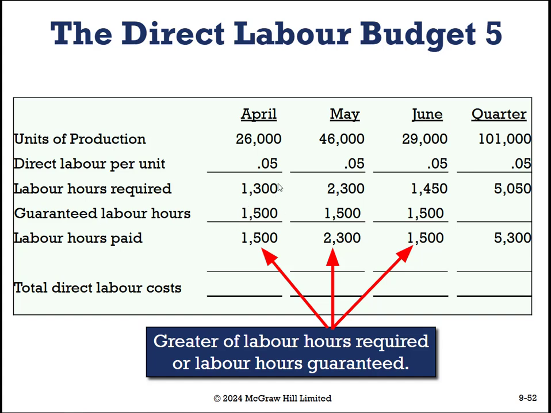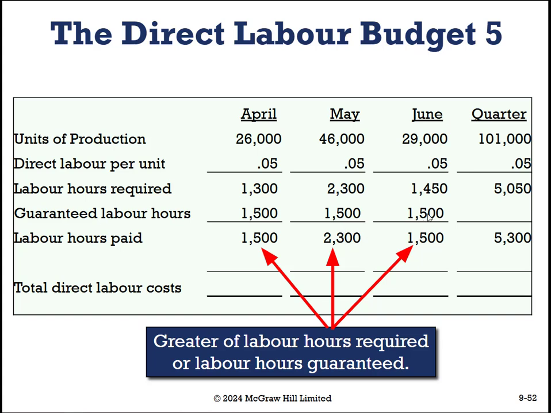So then we're going to be doing either our guaranteed hours or what we need, whichever is higher. So since 1,500 is greater than 1,300, it's going to be 1,500. Since 1,500 is less than what we need, which is 2,300, it's going to be 2,300.